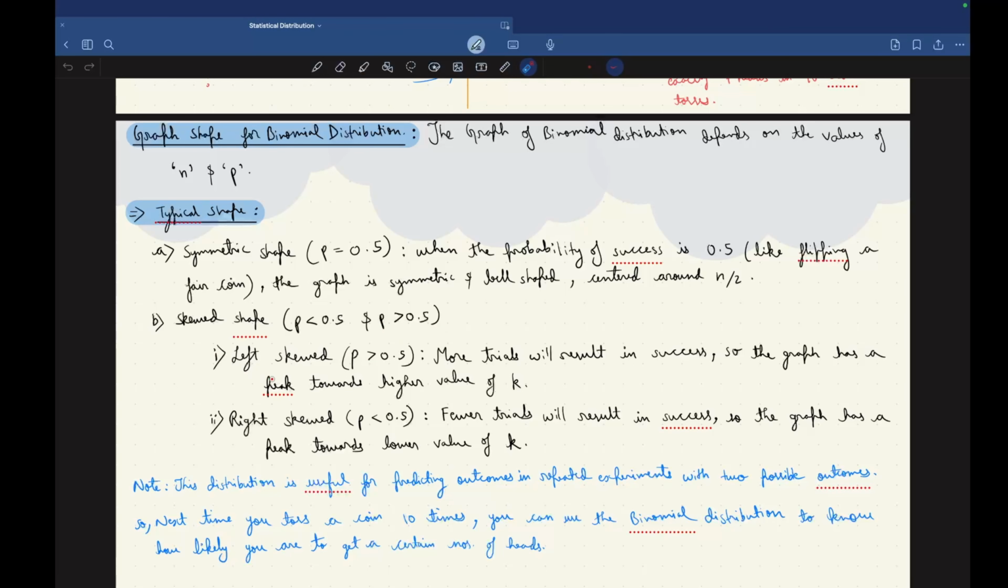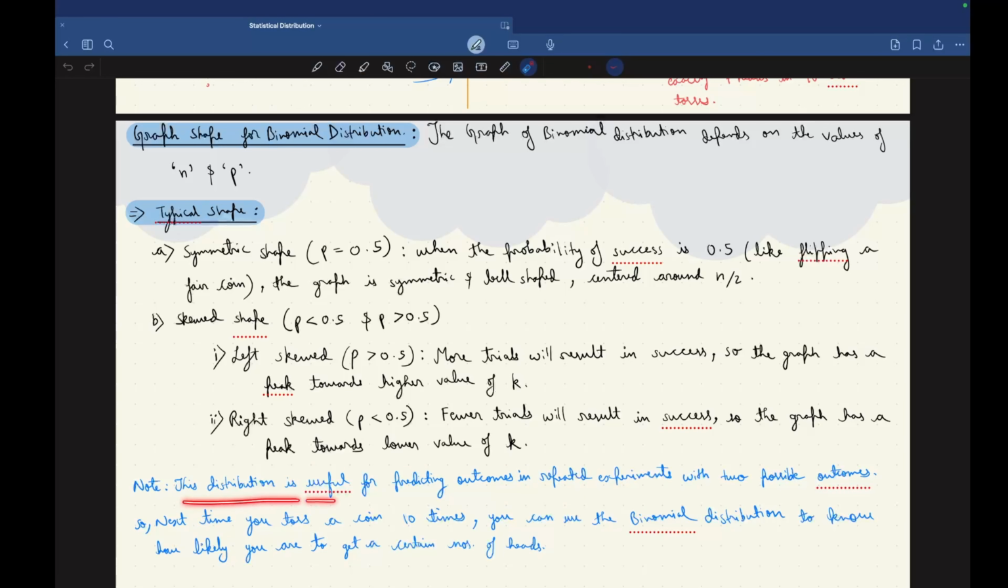So first one, left is skewed when probability is greater than 0.5. More trials will result in success. So the graph has a peak towards higher value of k. And in second, right is skewed when probability is less than 0.5. Fewer trials will result in success. So the graph has a peak towards lower value of k.